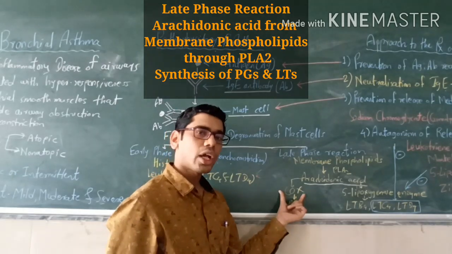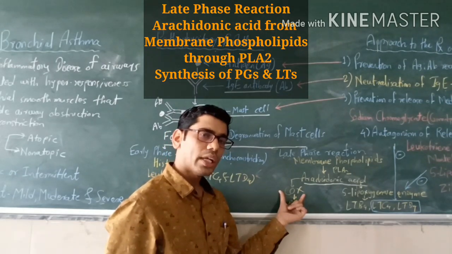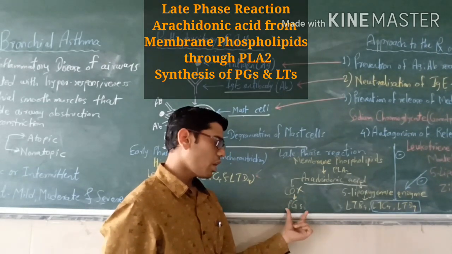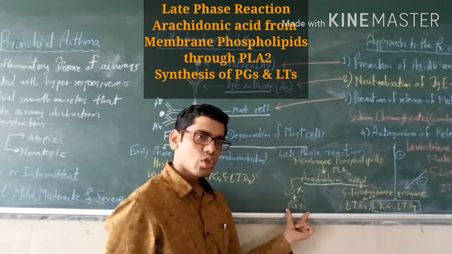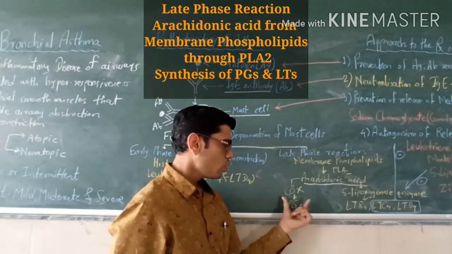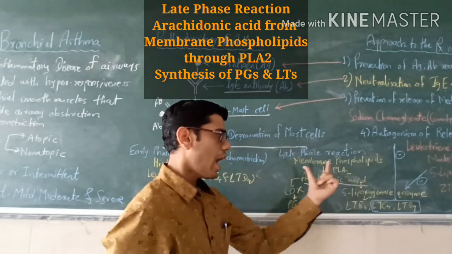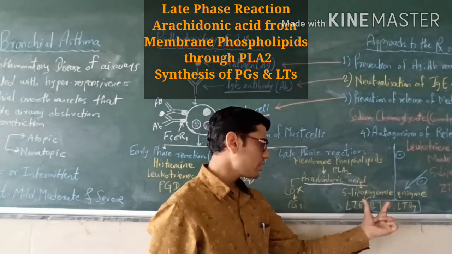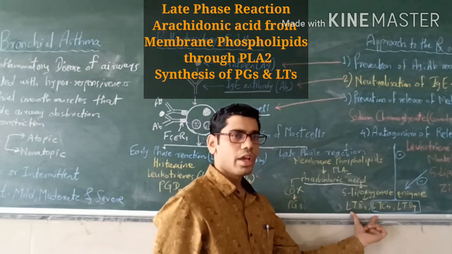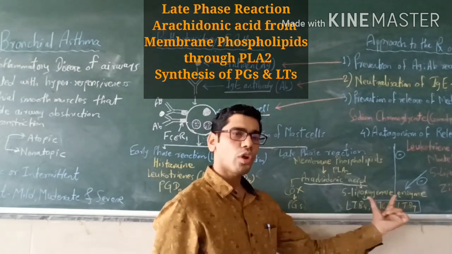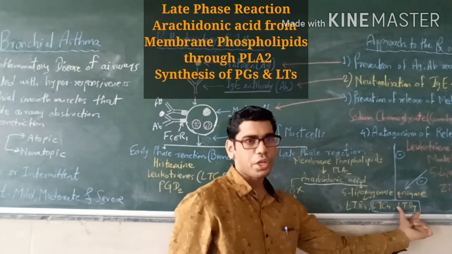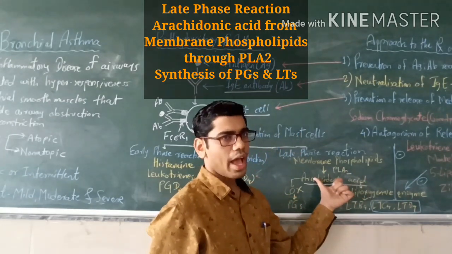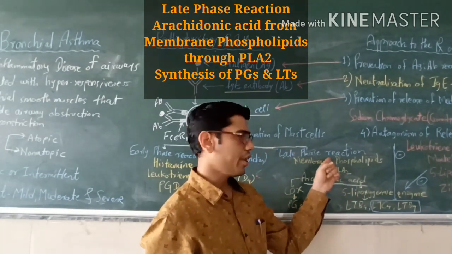One is via the cyclooxygenase enzyme pathway, the COX pathway, where it is converted into prostaglandins. The second enzyme, 5-lipoxygenase, synthesizes leukotrienes, especially LTB4, LTC4 and LTD4, from the arachidonic acid. So this is the late phase reaction.